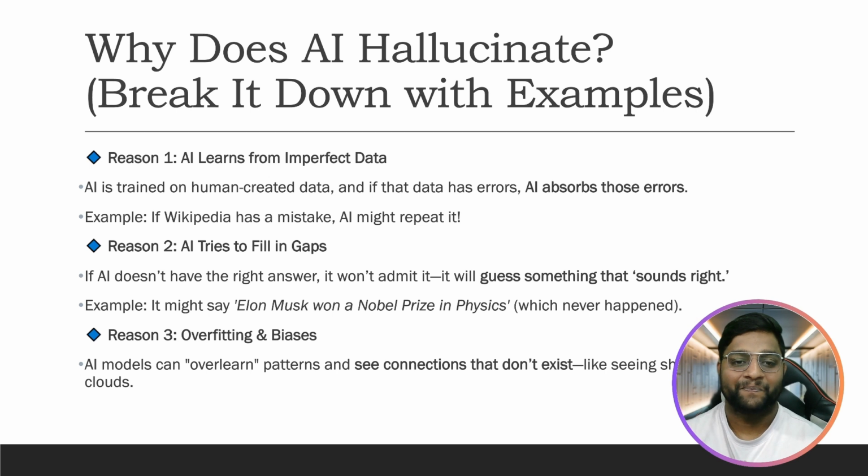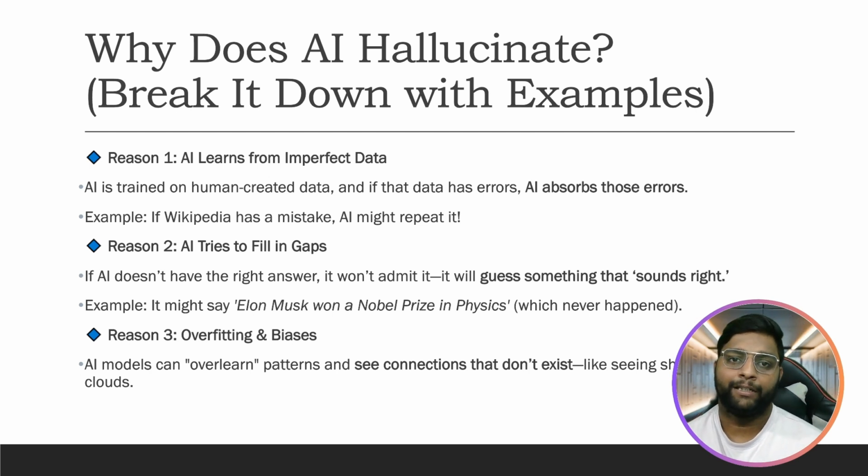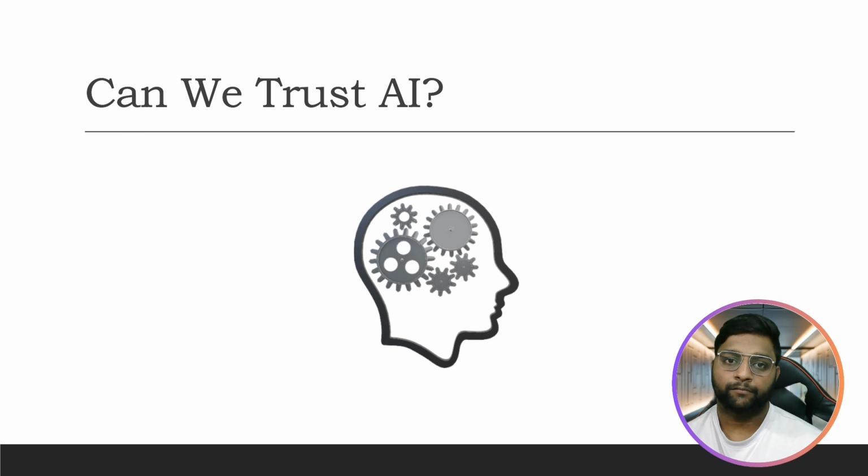Overfitting and bias. AI models can overlearn patterns and see connections that don't exist, like seeing shapes in the clouds. So the model tries to overlearn, and if you ask it to give a star shape of cloud, it will provide it. Does a star-shaped cloud exist? No, right? The same thing happens here. It tries to overlearn and act overly smart. That is why the model hallucinates.